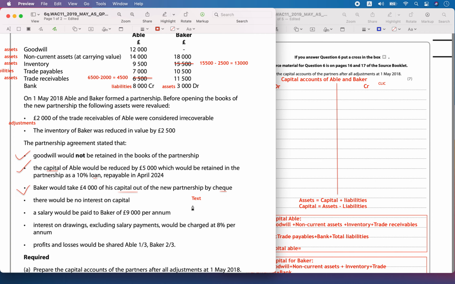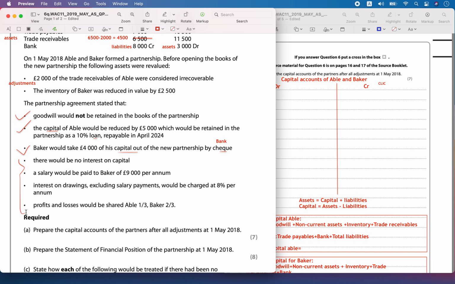So this is going to affect the capital account and bank account. Probably this was not personal, so it is not reflecting in the drawings. This was for the purpose of business. So all other remaining factors will not affect the capital account. So let's prepare the capital account.